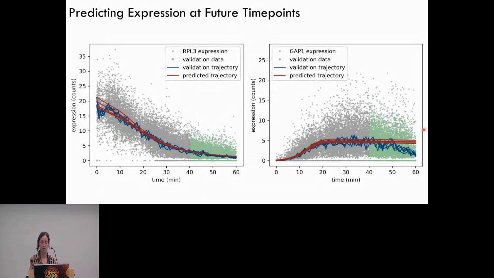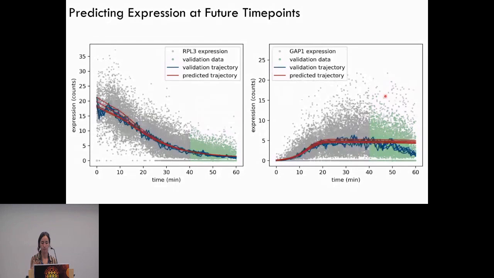But that might be due to the fact that we're predicting the future state of the system, and so the model is assuming that there's no change in regulation. It's just continuing this program that it saw in the data that it was trained on. And so the fact that it's missing this prediction here means that the gene program that's running has probably changed. There's some alteration in this data that it wasn't trained on, so the model can't predict it. In this case, it might be the fact that GAP1 is saturating in these cells